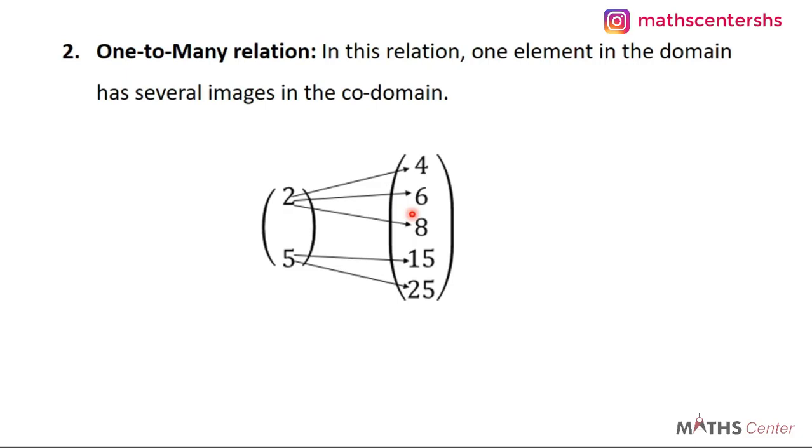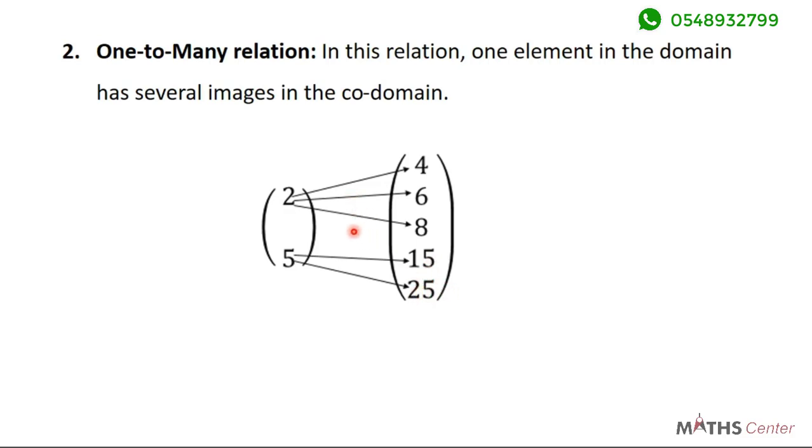When we say several here, several is 2 or above. So if it's more than 1, it's considered as several. So it has several images in the codomain. So in this example, 2 has the images 4, 6, and 8. 5 has the images 15 and 25.